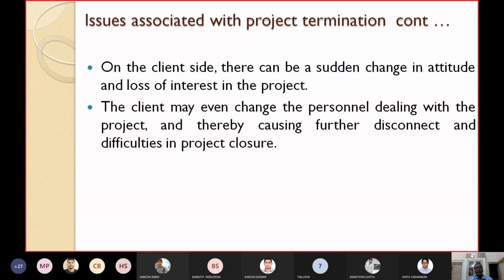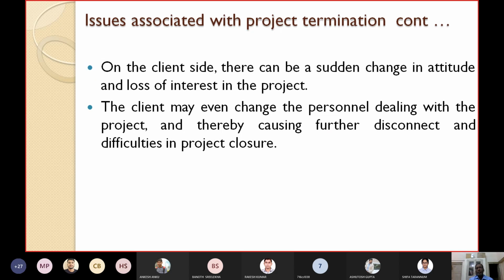On the client side, there can be a sudden change in attitude. When the project is completed but it is not getting declared as closed, the clients may exhibit a sudden change in their attitude and loss of interest in the project work.